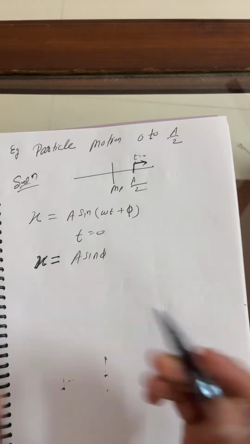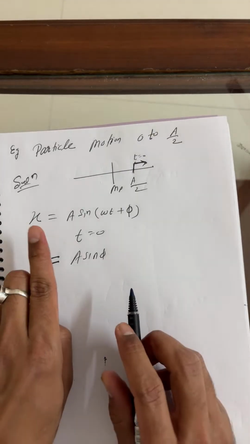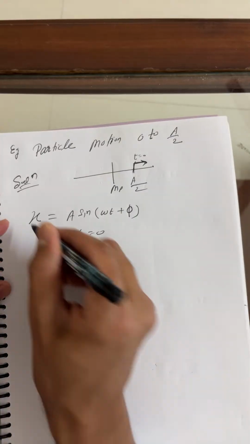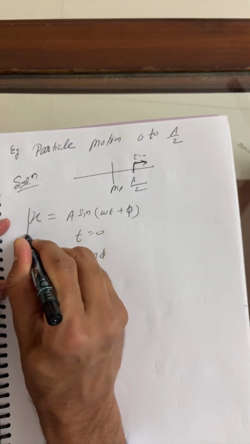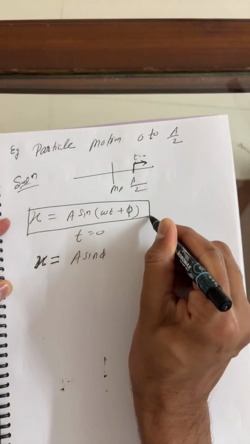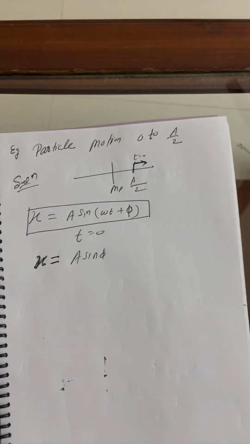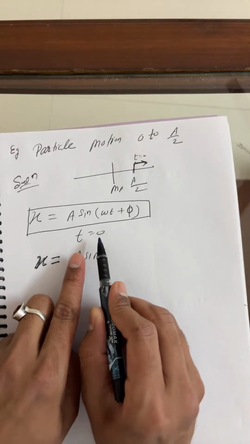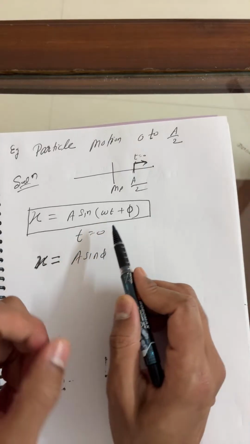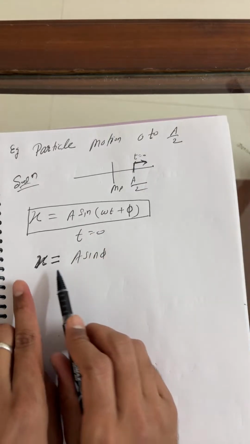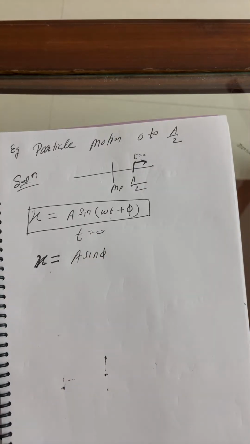X is what? A sin. Listen here carefully. I'll repeat. X is a sin omega t. This is, Subir, what I already explained. But now onwards, always you can use this. This is the general equation of SHM. General equation of what? SHM, right? So here I have already put t equal to 0 in this expression. So you can say x is equal to a sin phi.